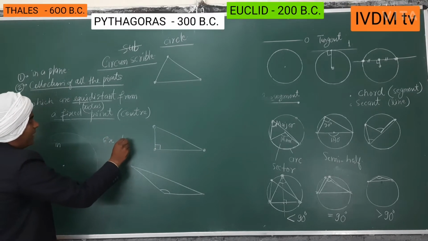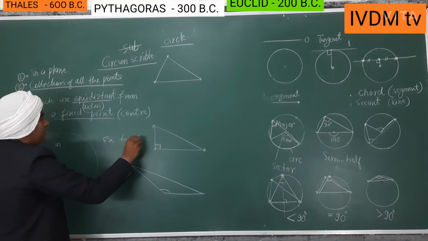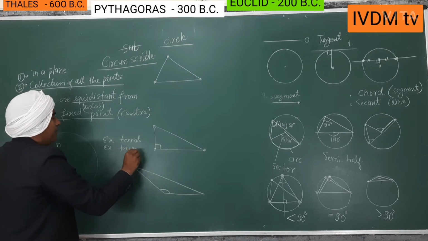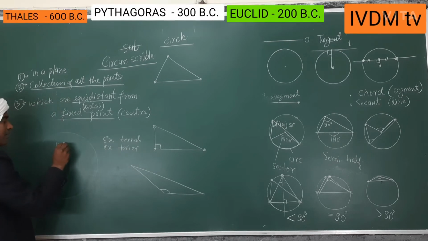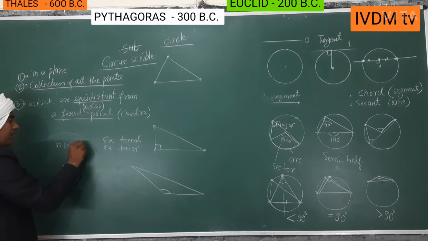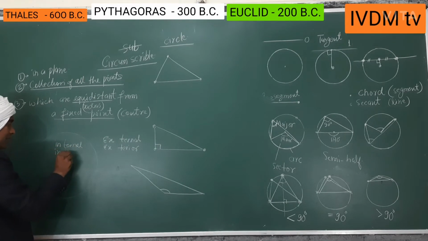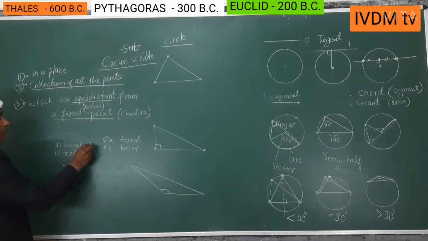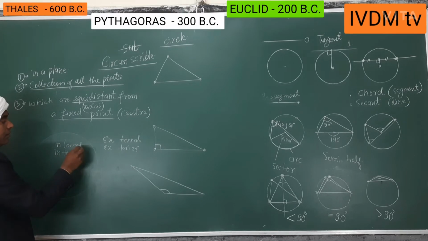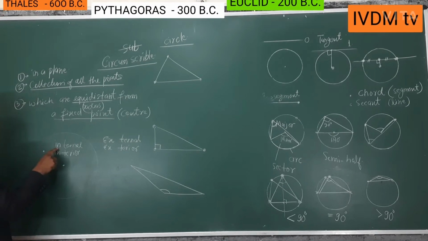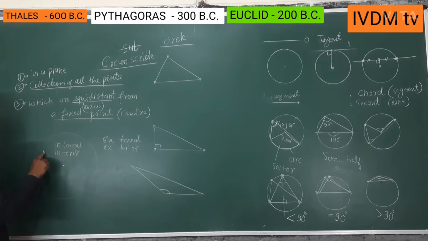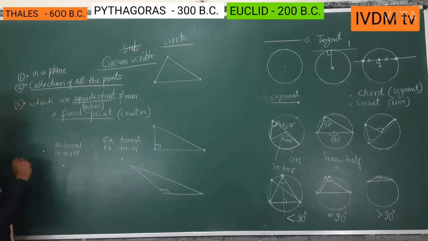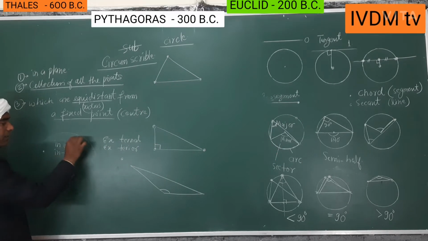Exterior, sometimes this is called external, or sometimes it is called exterior, meaning outside. Internal, or interior, means inside. So this is the closed area. Points on the circle: if you take any point here, this is interior of the circle. If you take any point here, that is an exterior or external point of the circle. But if you take any point here, all these points are interior.